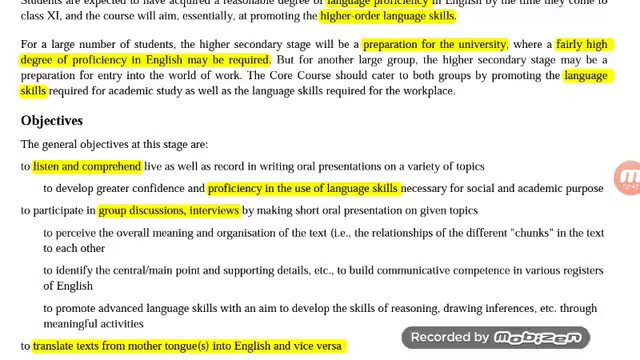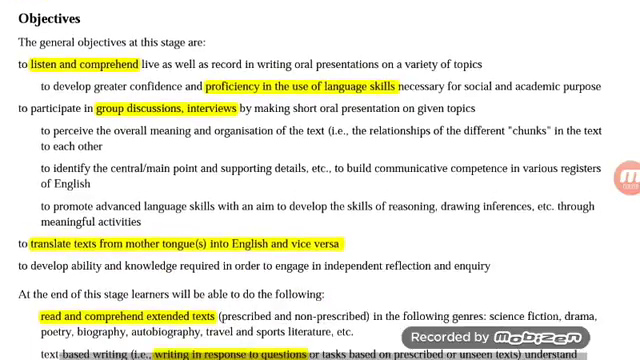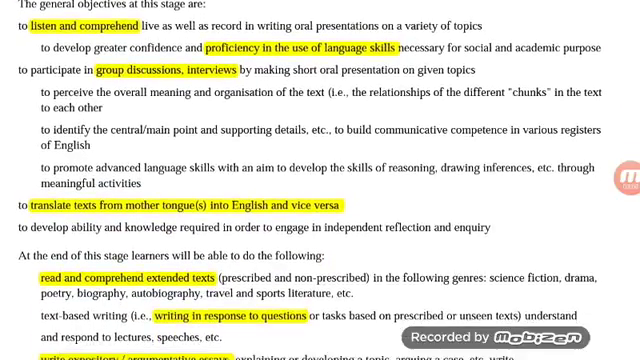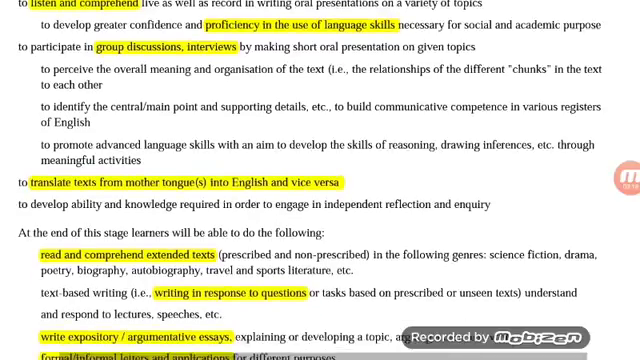The objectives are that after studying English, you will be able to listen and comprehend live as well as recorded audios. You should develop a proficiency in the use of language skills so that you can easily participate in group discussions, interviews, etc. You should also be able to translate texts from your mother tongue into English and vice versa. You should be able to read and comprehend extended text like science fiction, drama, poetry, biography, autobiography, etc.